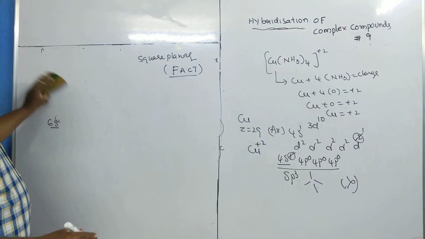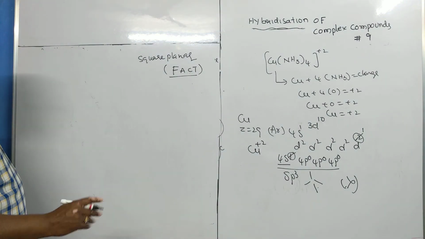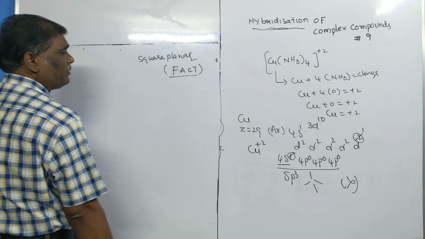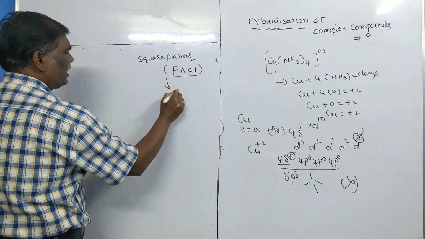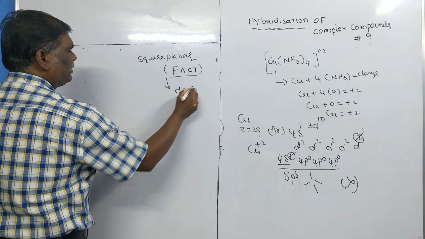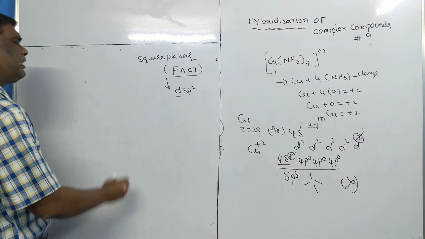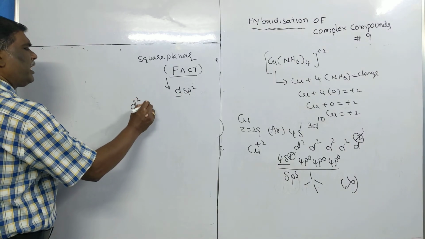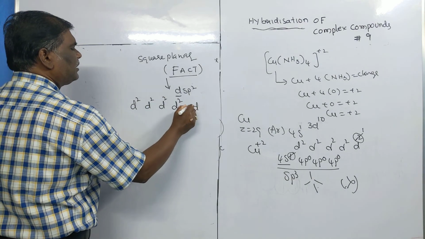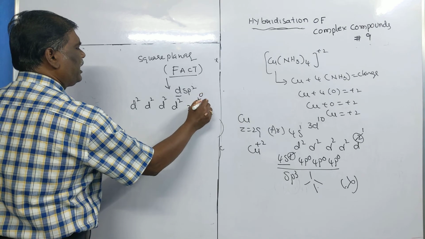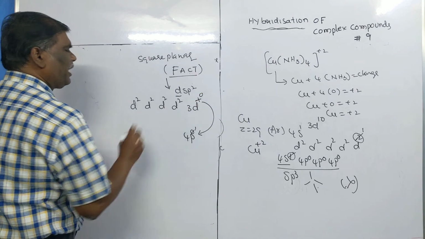We have no right to change the fact, so to get the fact, we have to change our idea. So how can we get square planar? Square planar is obtained with dsp2, which means one inner d orbital is required. For that, we suppose that under suitable conditions, this d electron is promoted to the vacant p orbital.